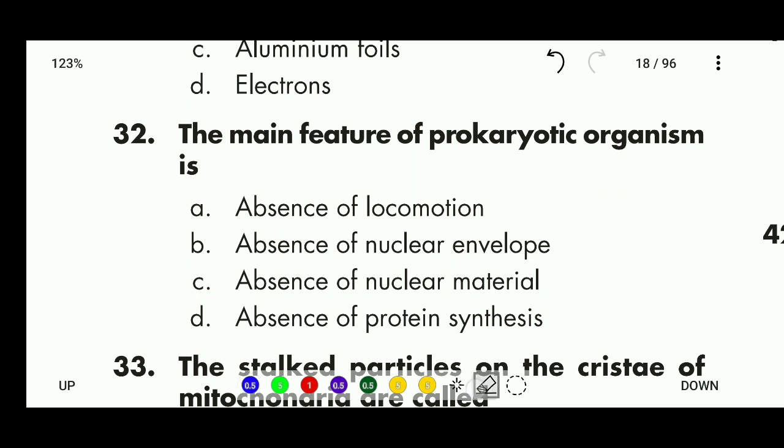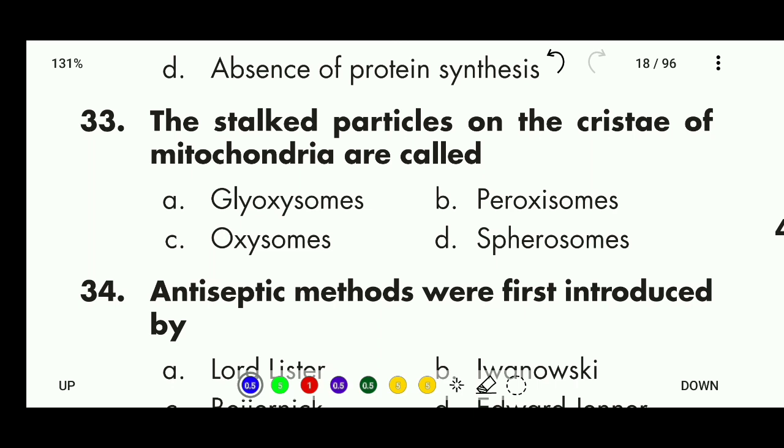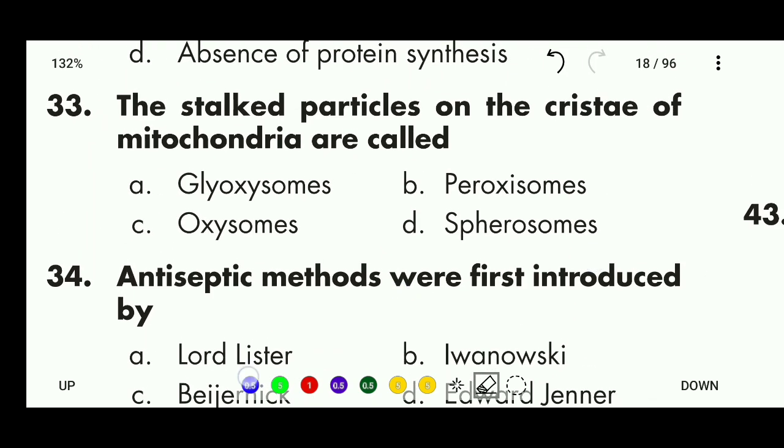32. The main feature of prokaryotic organism is absence of locomotion, absence of nuclear envelope, absence of nuclear material, absence of protein synthesis. Correct answer is B, absence of nuclear envelope is the main feature of prokaryotic organism. Next, the stalked particles on the cristae of mitochondria are called glycosome, peroxisome, oxysome and spherosome. So the correct answer is B, peroxisome.